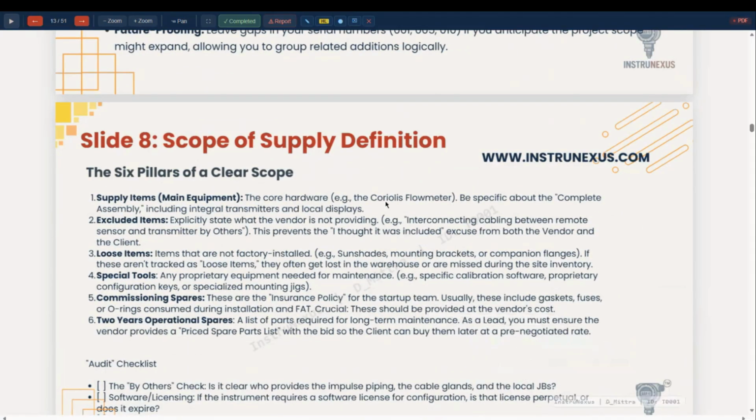What are the 6 pillars of clear scope? Scope of supply definition: the supply item, the main equipment. Excluded items which are to be excluded from the scope of the vendor are to be listed down. Loose items are to be spelled out. Special tools and calibration tools, if required, and any software required, has to be specified. Commissioning spares and 2 years operational spares.